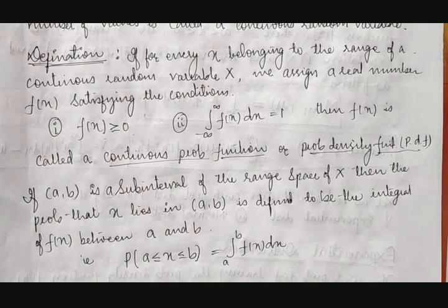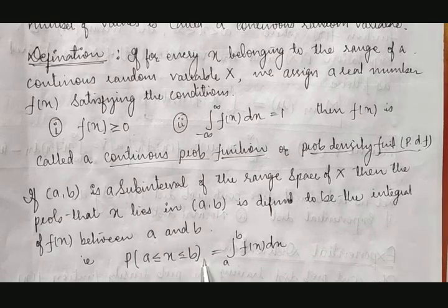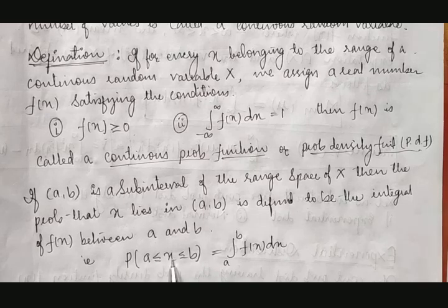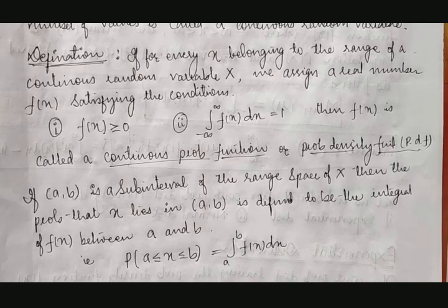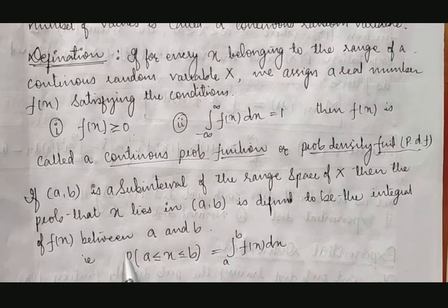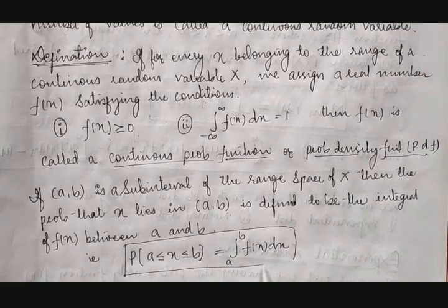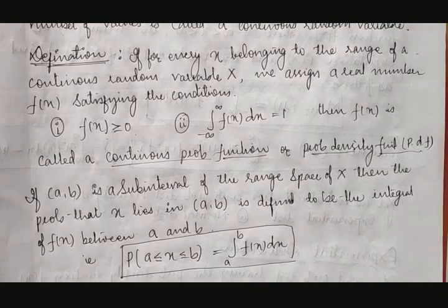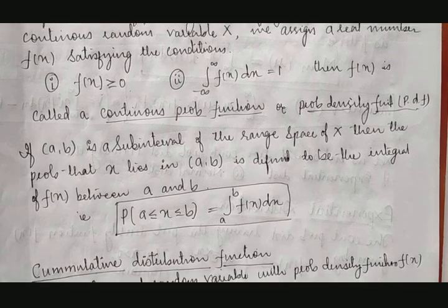If x lies between a and b, then the probability of x between a and b is equal to the integration of f of x dx between a and b. Like this it can be denoted. So this is an important representation which will help us to find the probability in continuous probability distributions.